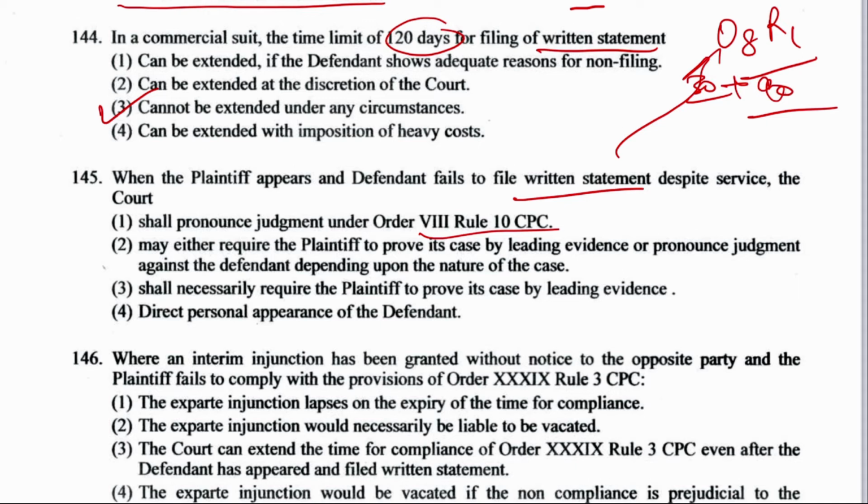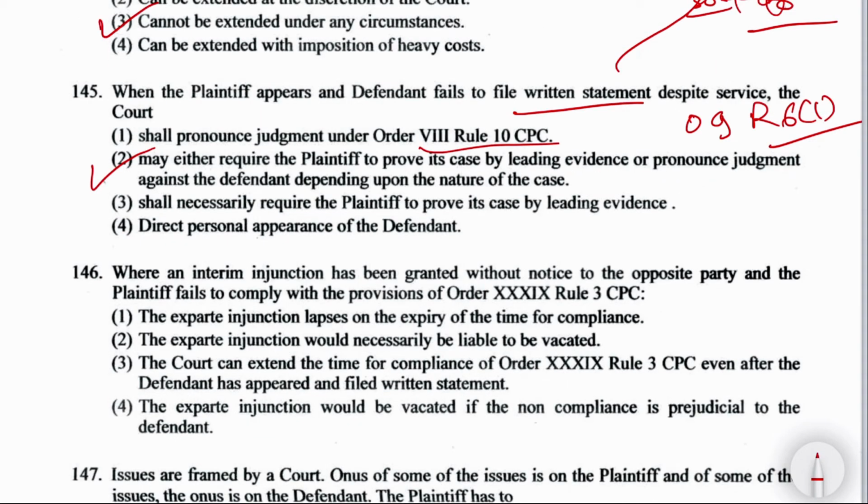Well, the right answer is the second option, may either require the plaintiff to prove its case by leading evidence or pronounce judgment against the defendant. And this is mentioned where? It is mentioned under Order 9, Rule 6(1), which talks about procedure when the plaintiff appears.